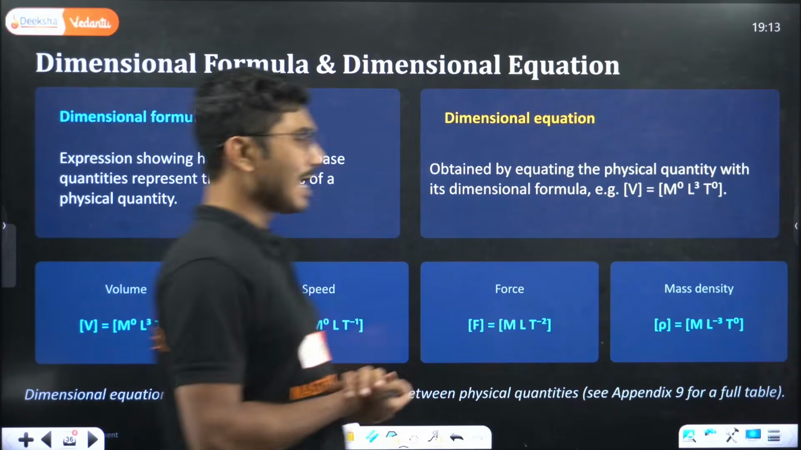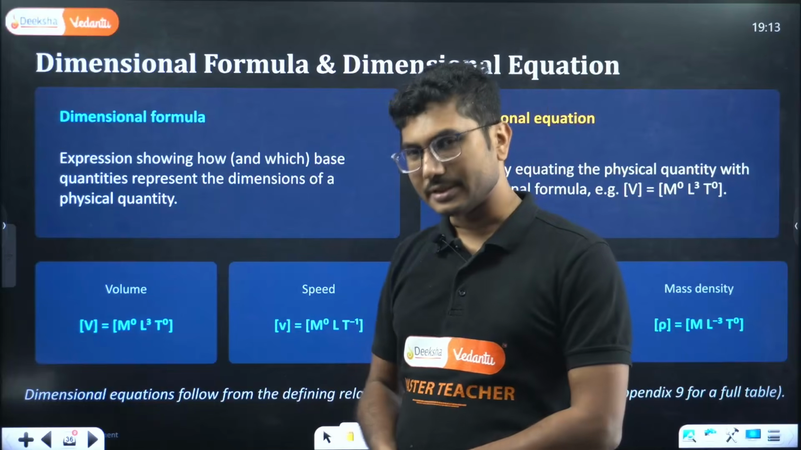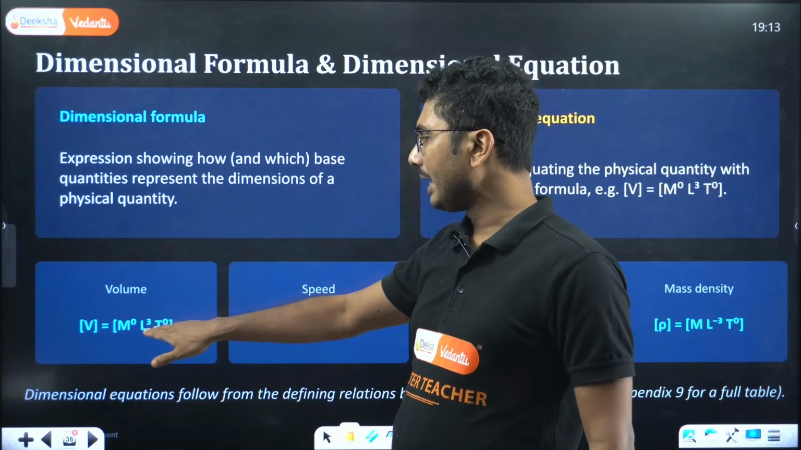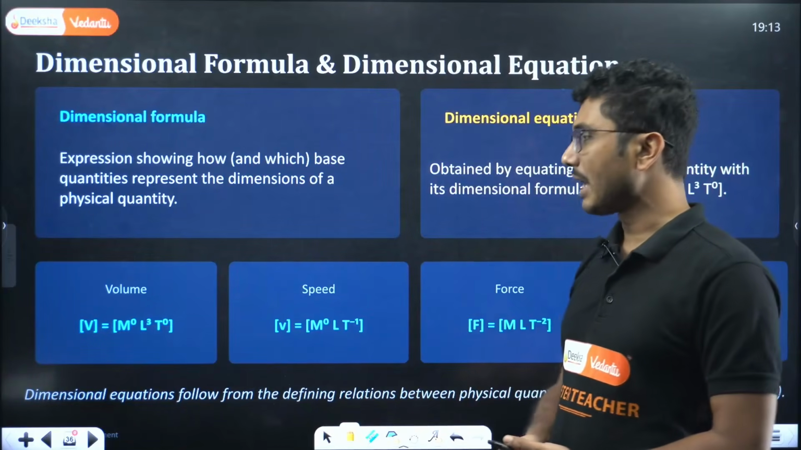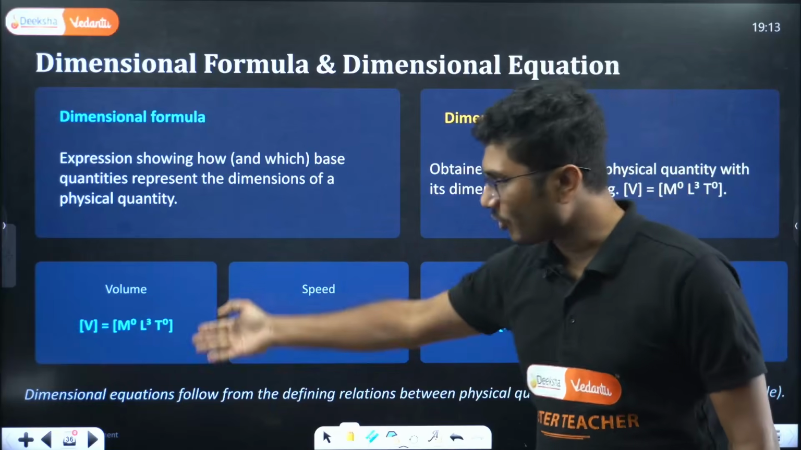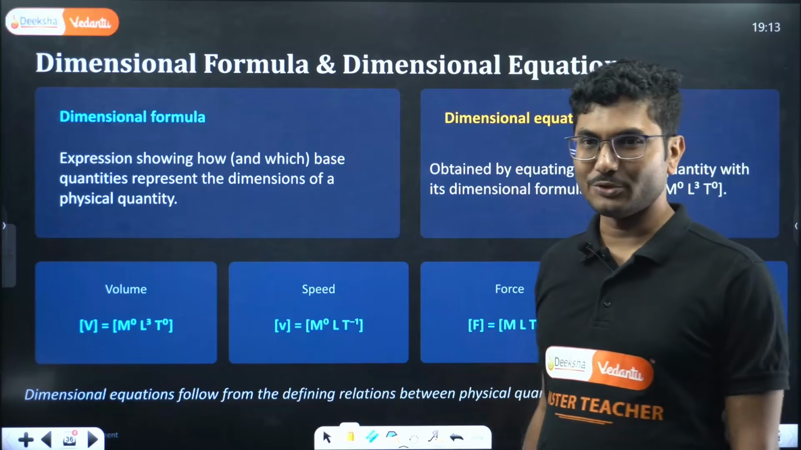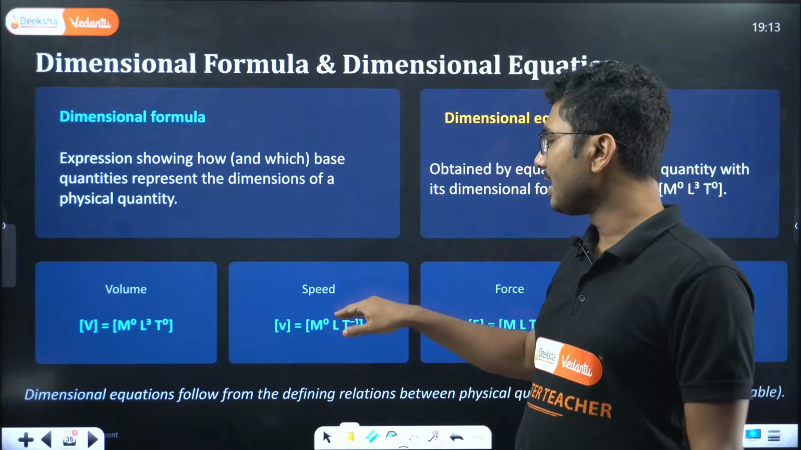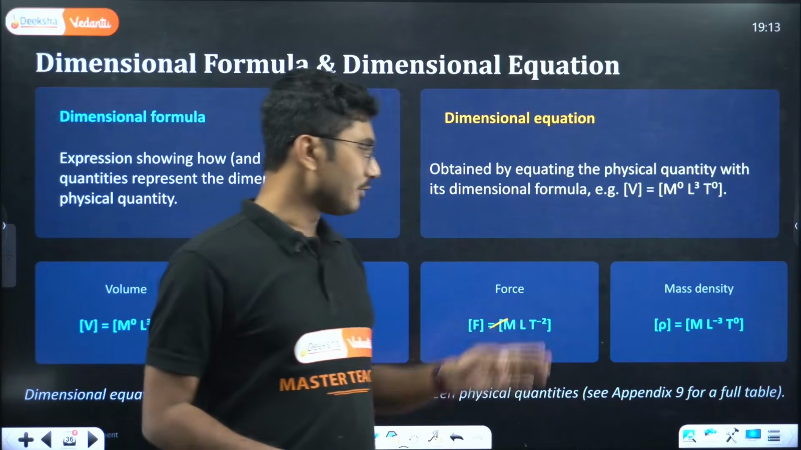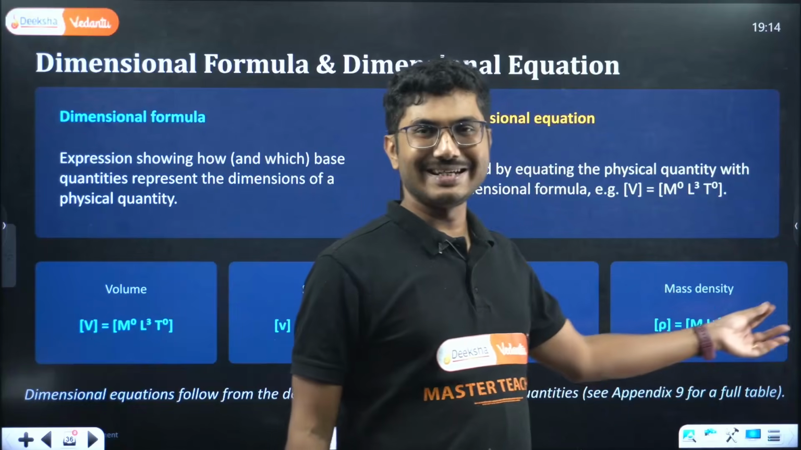When you say dimensional formula, basically writing the quantity in terms of all the base dimensions is the dimensional formula. So V equals M to the power 0, L cube, T to the power 0 is the dimensional formula of volume. For speed, now speed and volume both are represented by V. This is capital V, this is small v, so there is a small difference between these two V's. Small v, speed, is M to the power 0, L, T to the power minus 1. Force is M L T to the power minus 2, and mass density is M L to the power minus 3, T to the power 0.